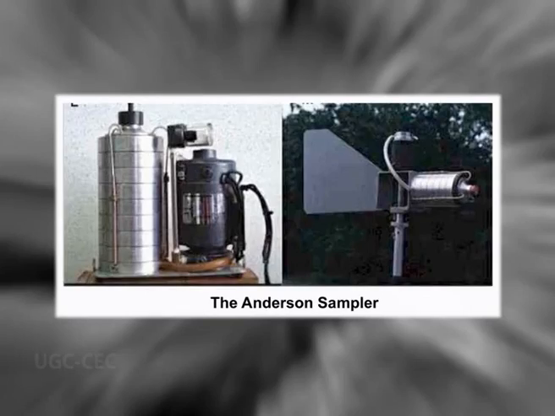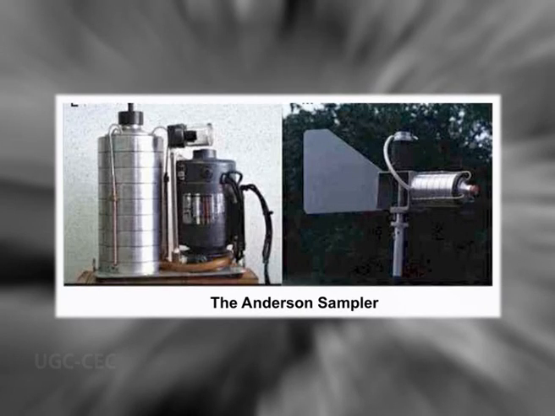But the most important fungal spore trapping or sampling device is this one, which is called the Andersen sampler. The Andersen sampler is a multi-tier device which is fixed horizontally, and each of these tiers will have a Petri plate with medium which will trap the fungal spores, and you can study these colonies. And the air current is provided with the help of a motor fitted along with it.